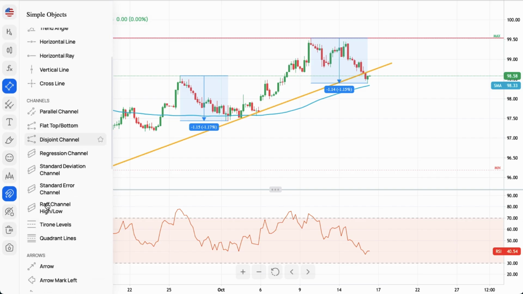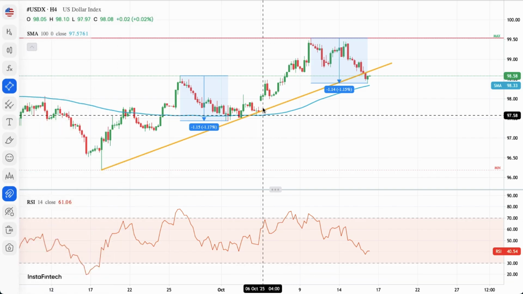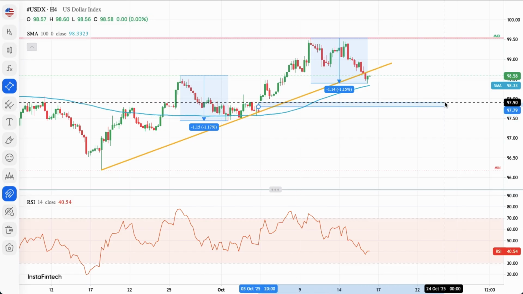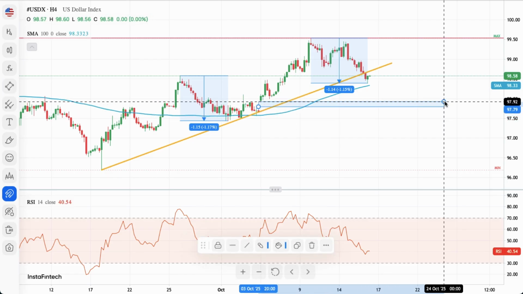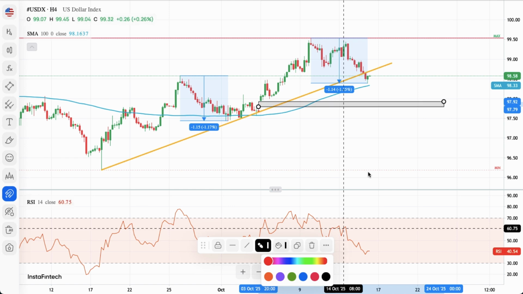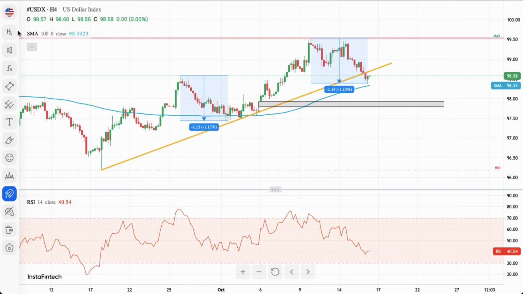Let me just show you quickly that there is a gap here. There's a slight gap. I will mark it something like this, okay? It will be like maybe this. There you go. That's the gap. Let's paint it black. There you go. It's a black gap and the gap has a tendency to be filled. So please keep an eye on this situation.